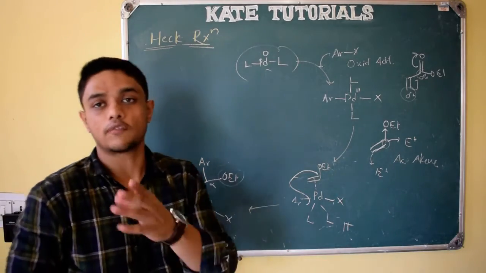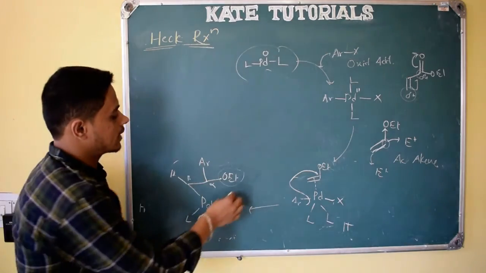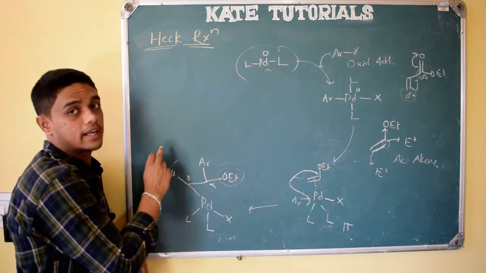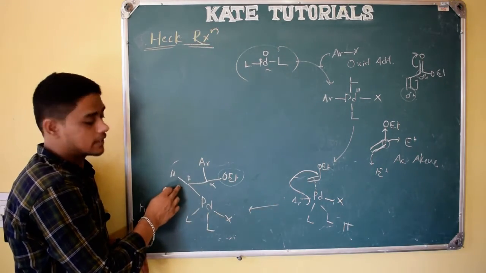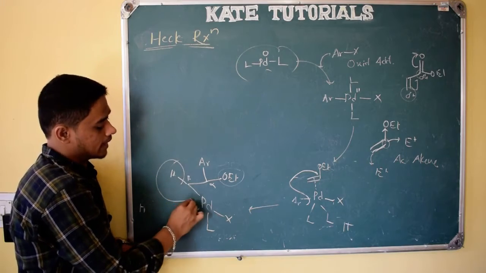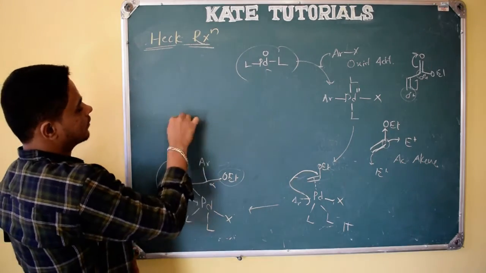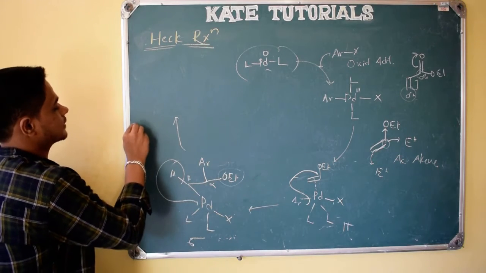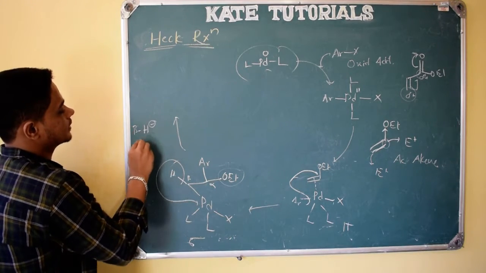And in the last case also I forgot to tell, there also, if an electron withdrawing group is there at the alpha position, the aryl group is at the beta position, and hydrogen also, only this hydride will shift, a beta hydride shift. I forgot to mention, this is the pi complex, this is the sigma complex, and now this is the beta hydride shift.